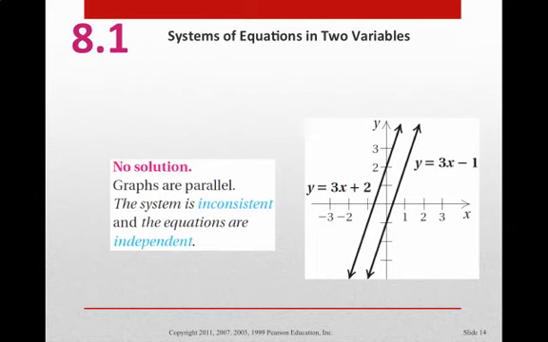I'm going to ask you to review this information, and I'm going to put up on the board on Monday afternoon when we get to class some problems. I'm going to ask you to make sure that you can classify them under the banner of consistent, inconsistent, dependent, or independent, and whether or not they have one or infinite or no solutions. Those are the three indicators that I'm going to be looking for. For the most part, I'm going to ask you to graph using the slope-intercept form, and sometimes you may have to change them from the standard form to slope-intercept form.